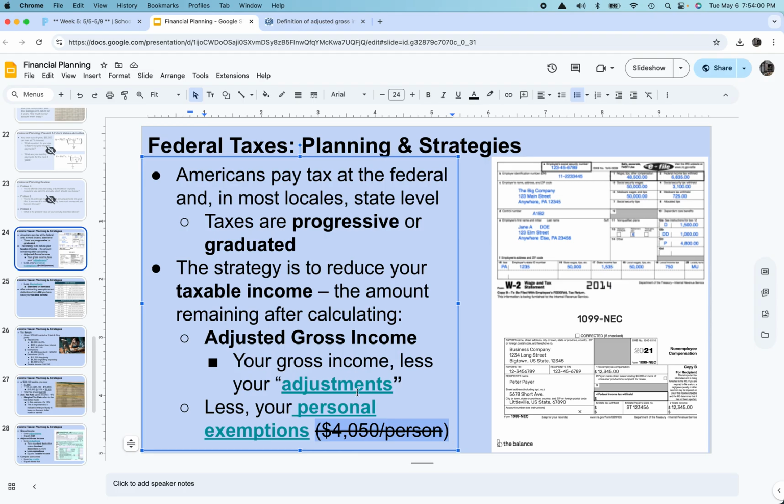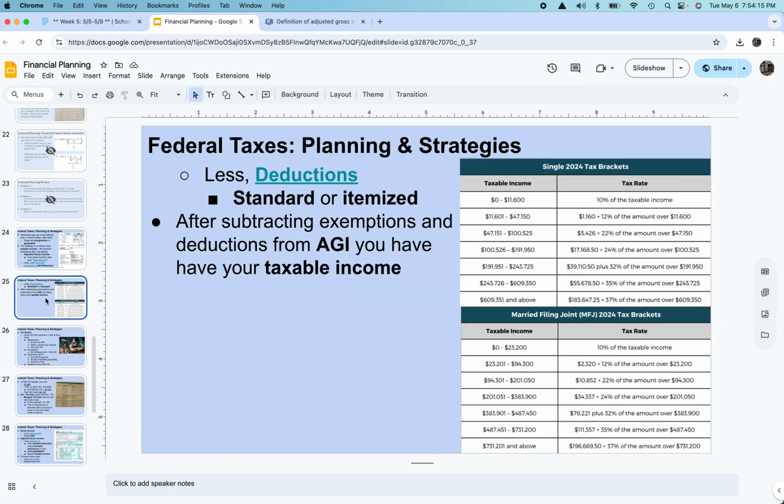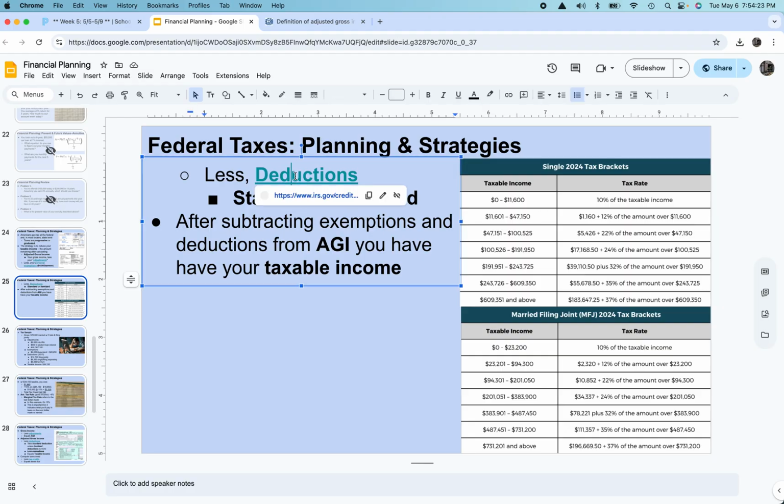So again, we take our gross income, the total money we get, we add that up from our W-2s and our 1099s. We calculate our adjusted gross income. That would be anything minus the adjustments, anything minus the exemption, should they ever come back. And that gives us our adjusted gross income. Then we take our deductions. Now you can take a standard deduction or you can take an itemized deduction.